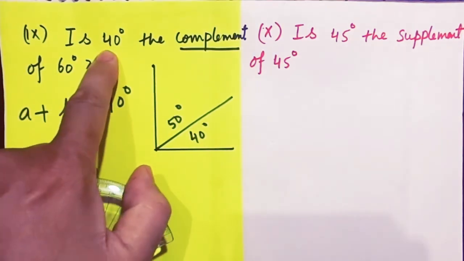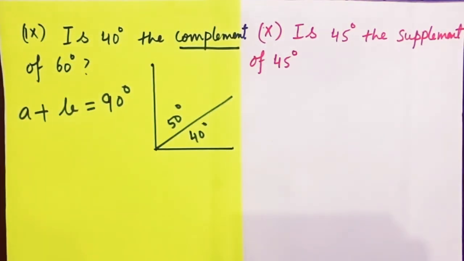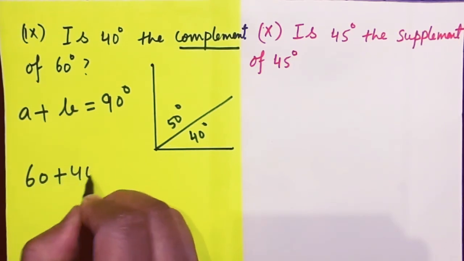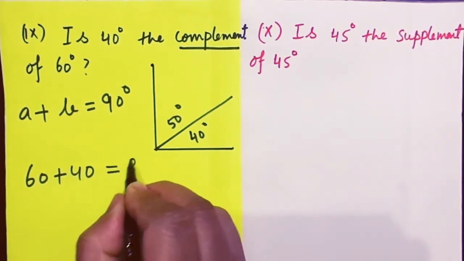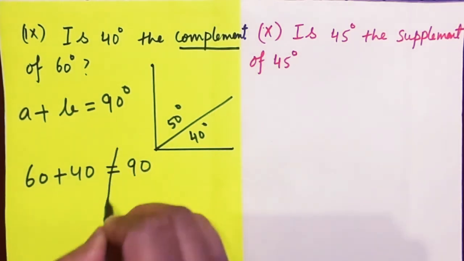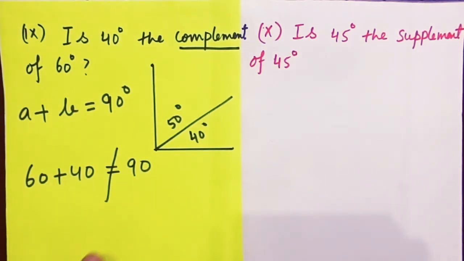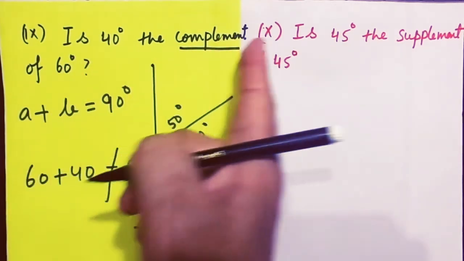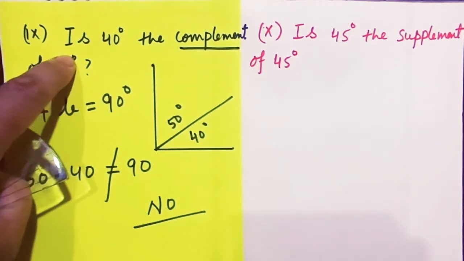So is 40 degree the complement of 60 degree? It means 60 plus 40 should be equal to 90 degree. It is not equal to 90 degree. So we will say no. 40 is not the complement of 60 degree.